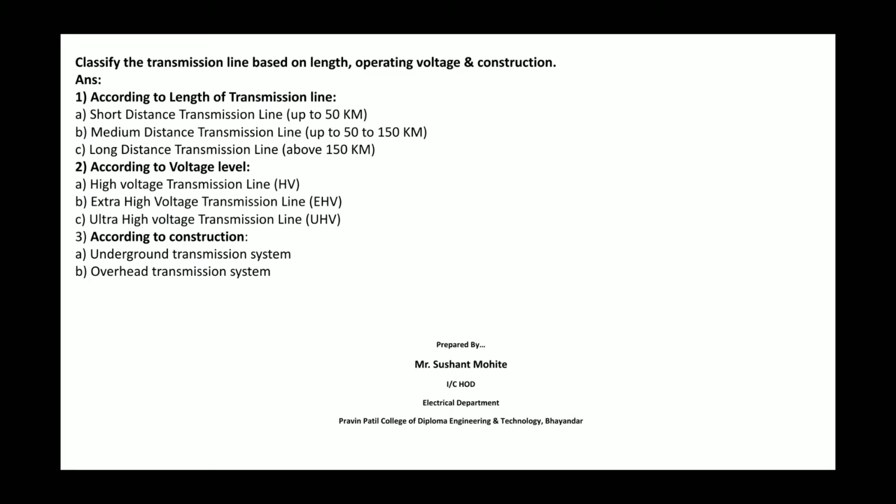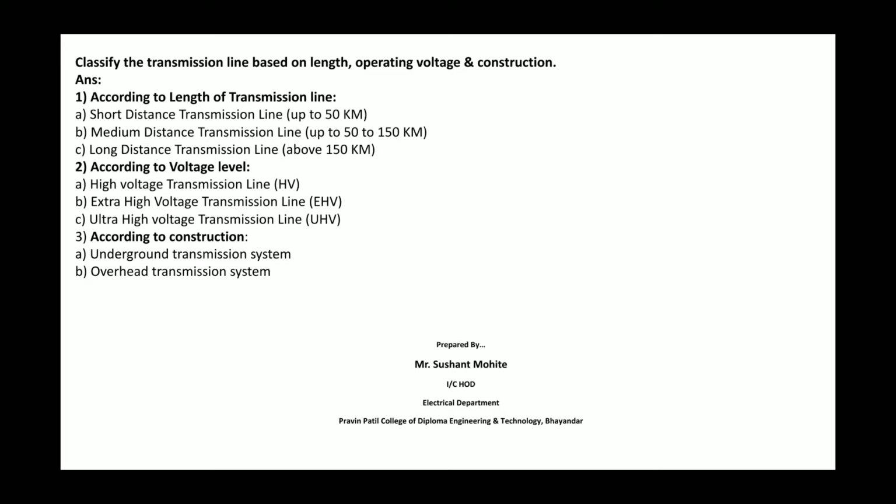The first point of unit number 1 is to classify the transmission line based on length, operating voltage and construction. According to length, there are 3 classifications: short distance, medium distance and long distance. The short distance transmission line is up to 50 kilometer, the medium distance transmission line is 50 to 150 kilometer, and the long distance transmission line is above 150 kilometer.